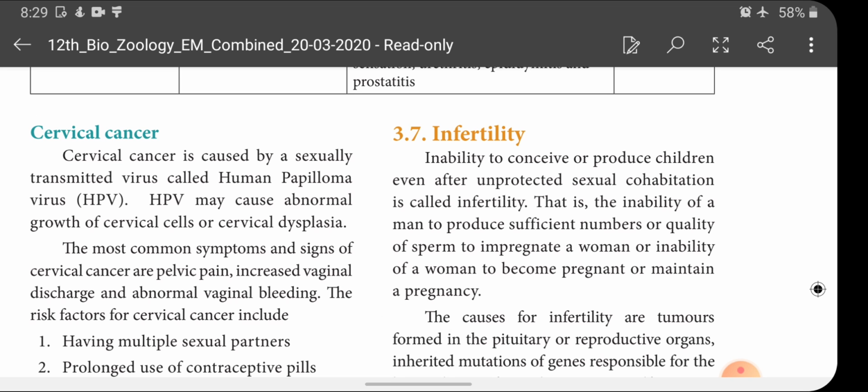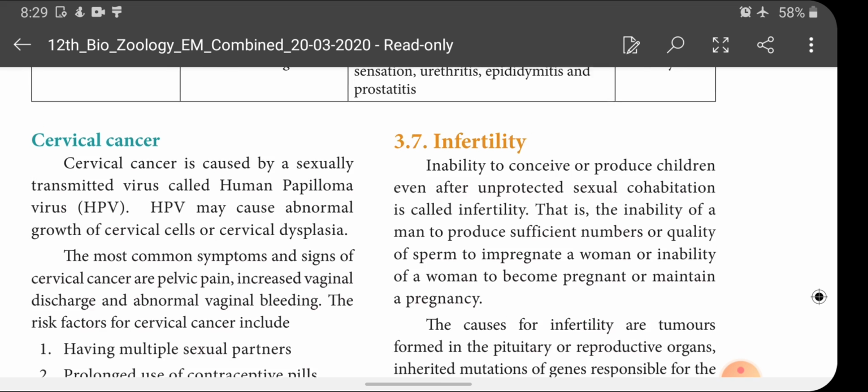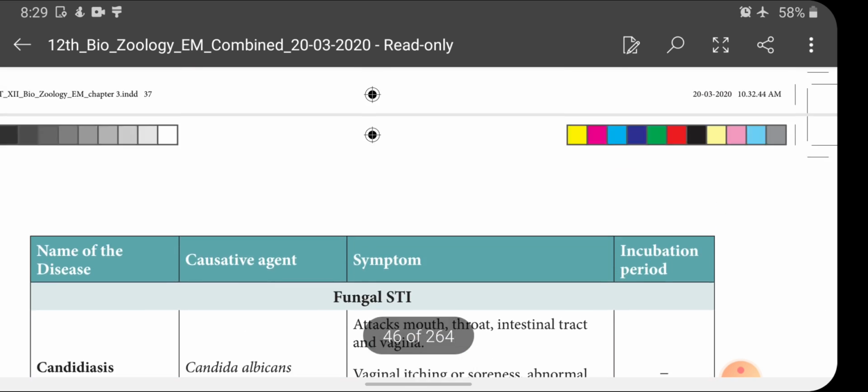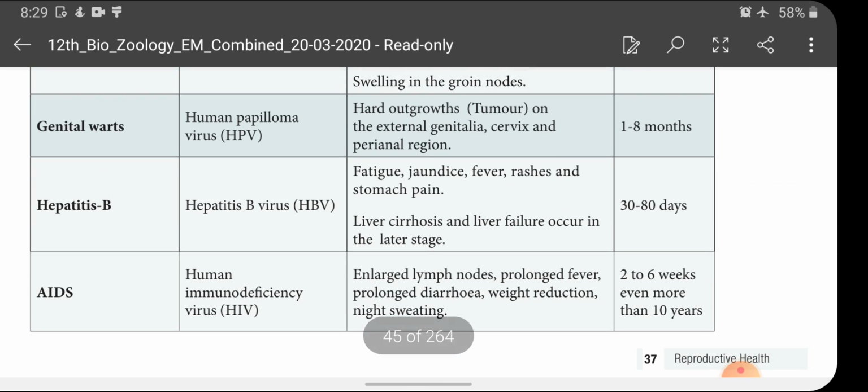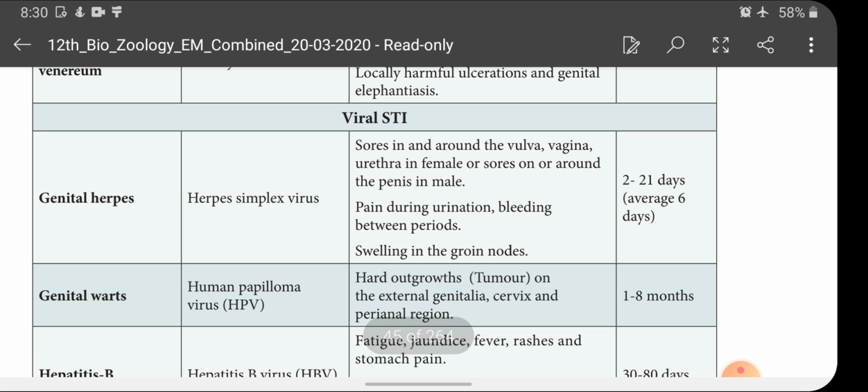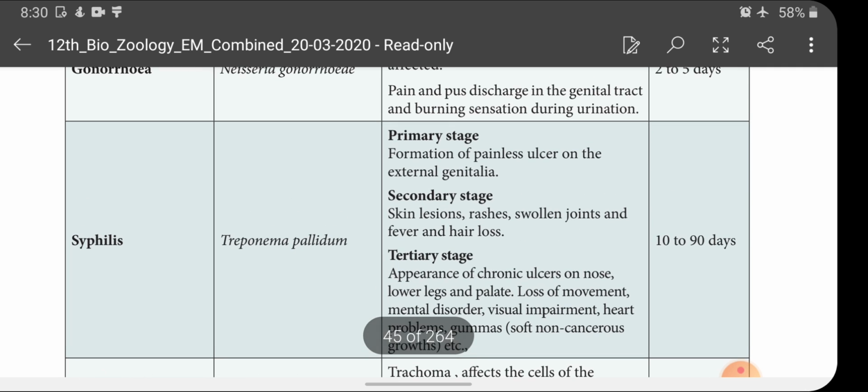Okay, so please take down the homework. Cervical cancer fully, MTP fully, and about genital herpes, a viral disease: causative organism, symptoms, incubation period, and syphilis: causative agent, symptoms and incubation period.